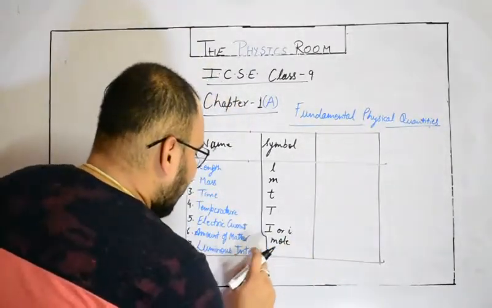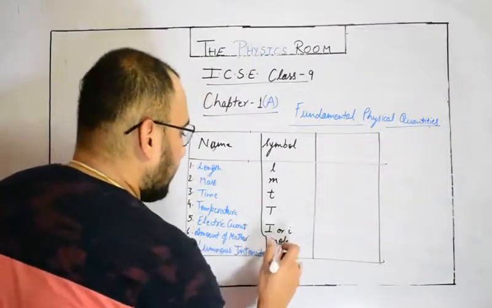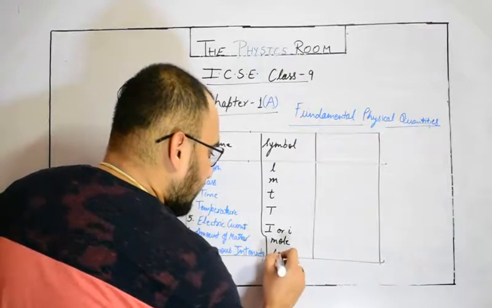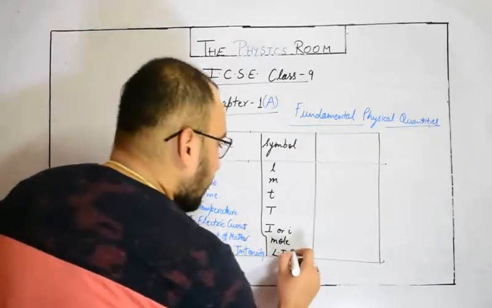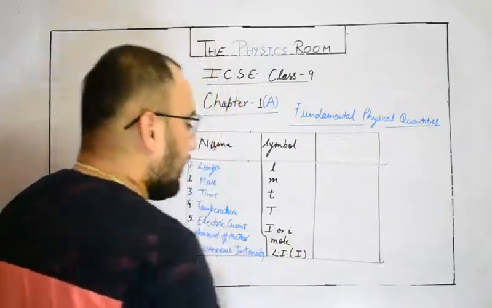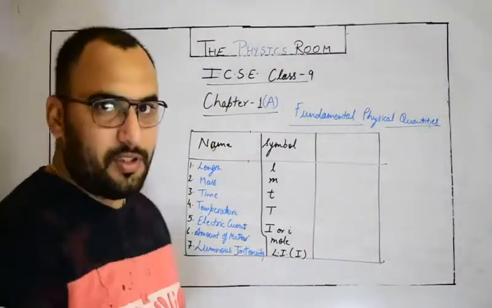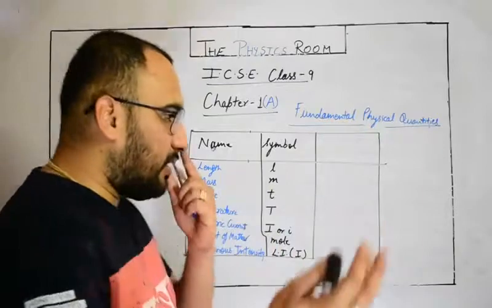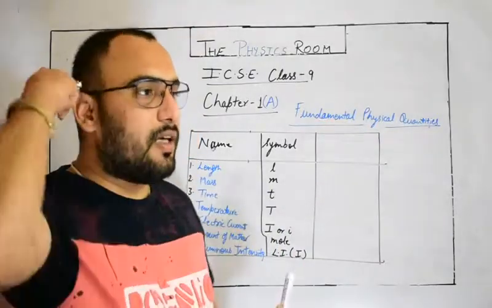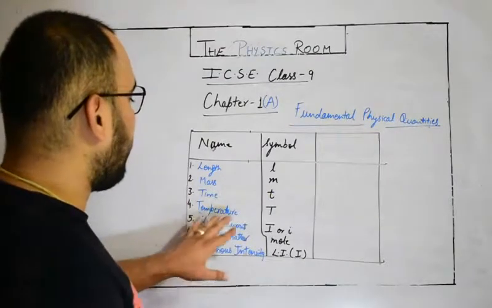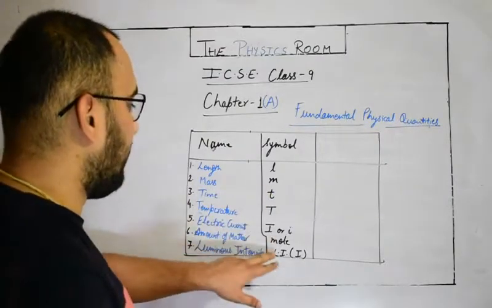And luminous intensity is represented by simply I sometimes, or you can simply write luminous intensity. It is also represented by capital I, but don't worry, you are not going to use this term in future. In future means in this class, and even in class 10th, you are not going to use this term. So do not get confused about these two symbols.